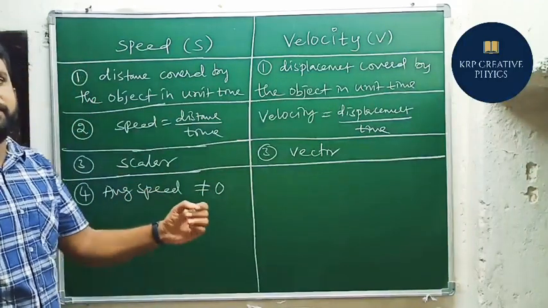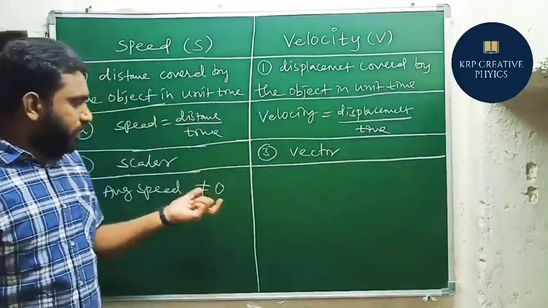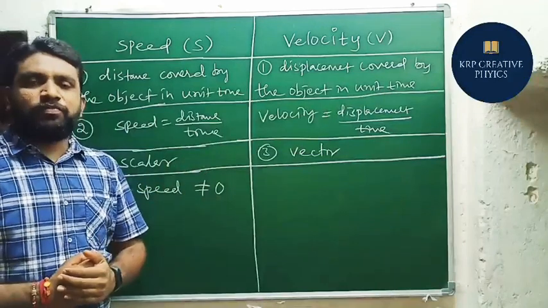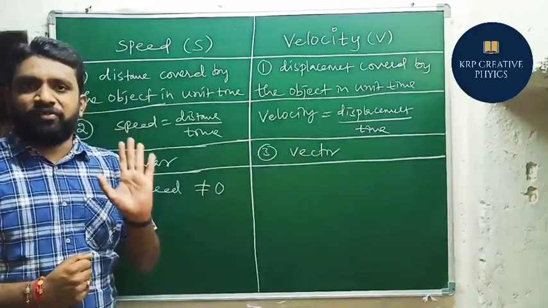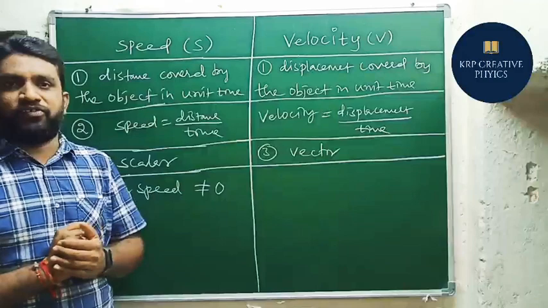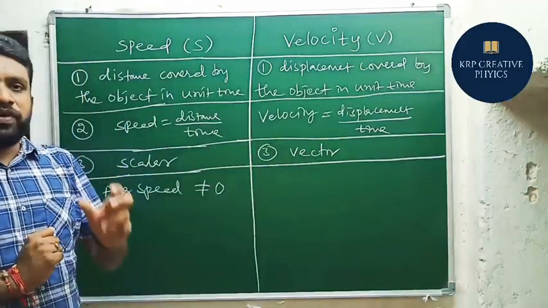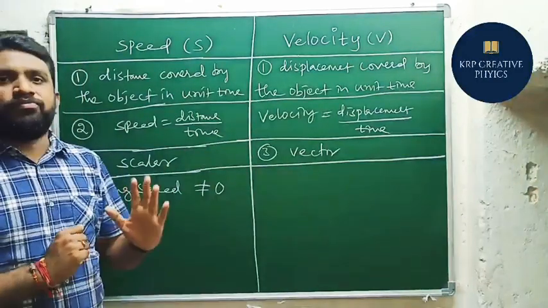It is always positive. So in which case it is always positive here? In case of moving objects. I am speaking about only moving objects. Okay? So in case of moving objects, average speed does not become 0.